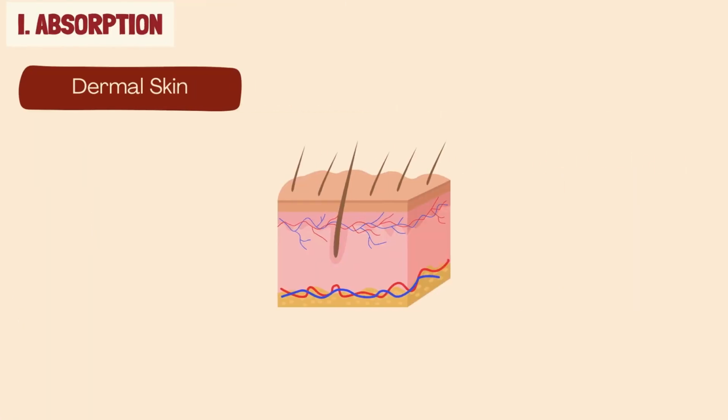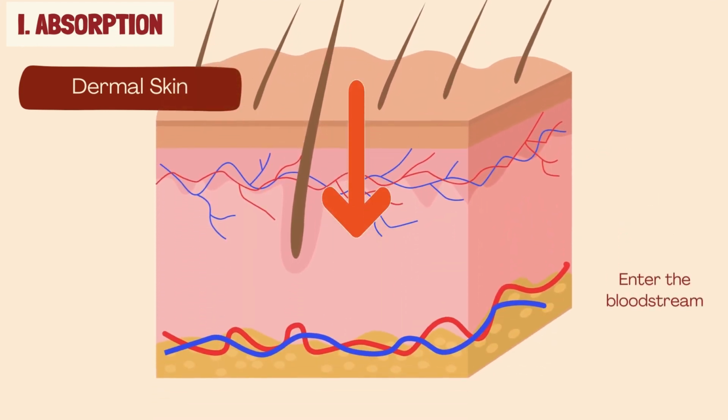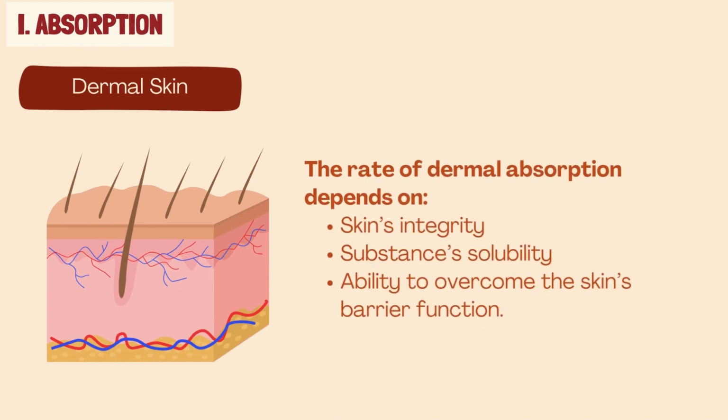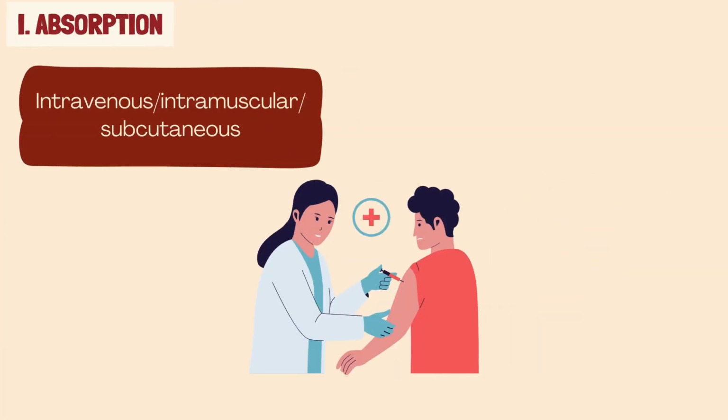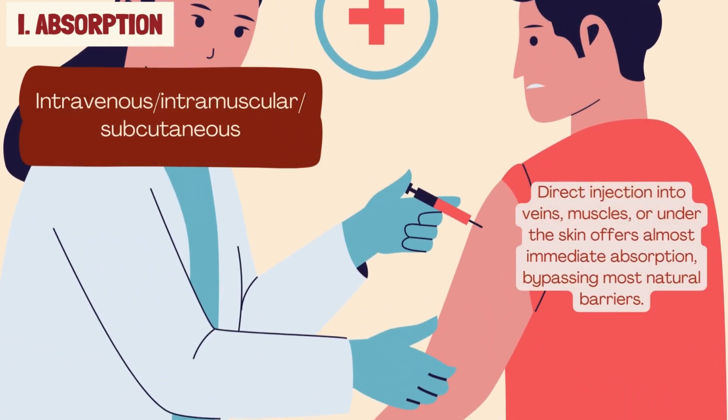Thirdly is dermal, skin, whereby some substances can penetrate the skin and enter the bloodstream. The rate of dermal absorption depends on the skin's integrity, the substance's solubility, and its ability to overcome the skin's barrier function. And lastly is intravenous, intramuscular, subcutaneous, which involves the direct injection into veins, muscles, or under the skin, and offers almost immediate absorption, bypassing most natural barriers.